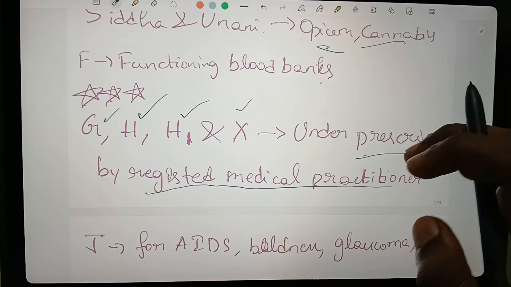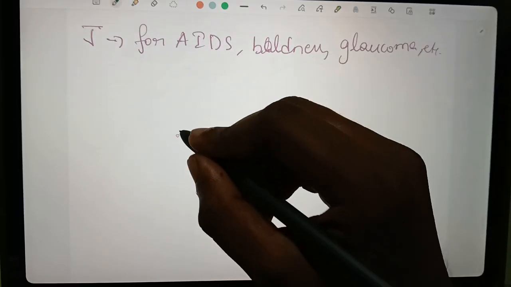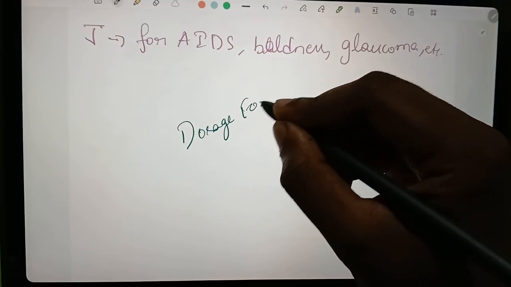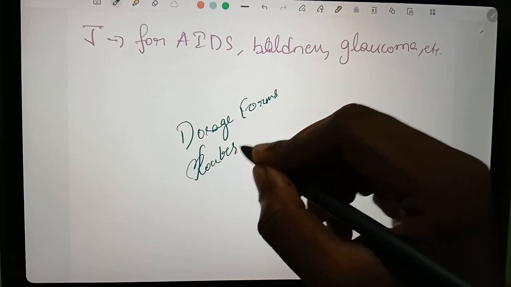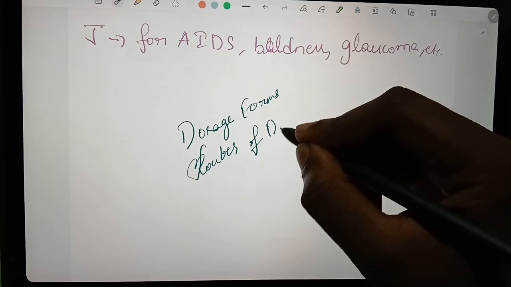In the next class we will see about drug dosage forms and routes of drug administration.